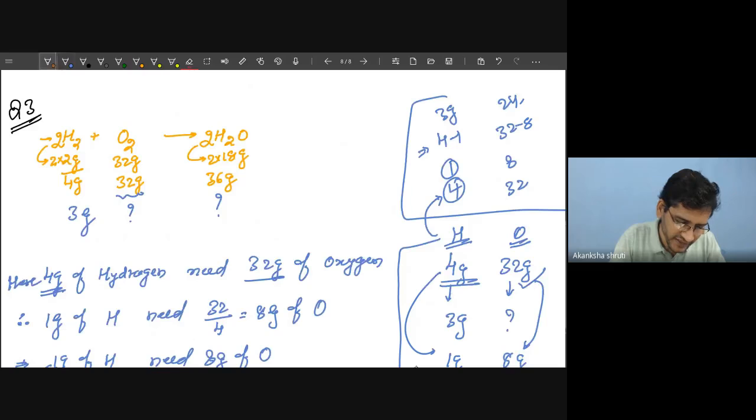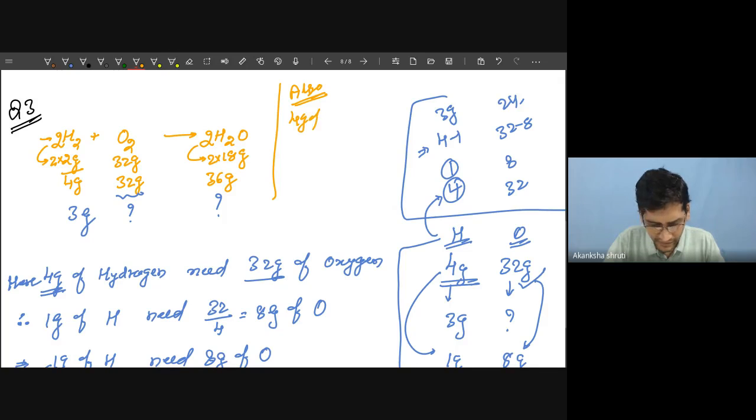This is an additional thing which is not in the question. So 4 gram of hydrogen gives 36 gram of water. Means 4 gram of hydrogen produces 36 gram of water.